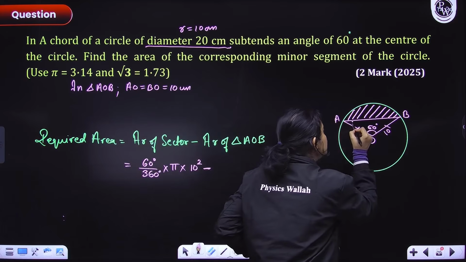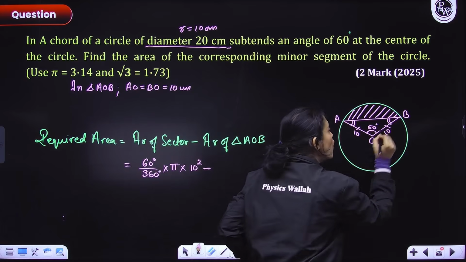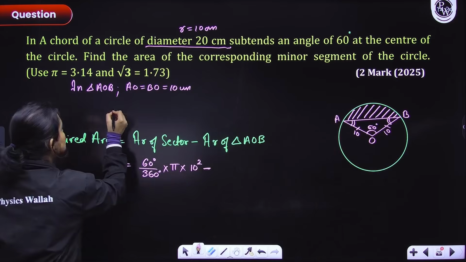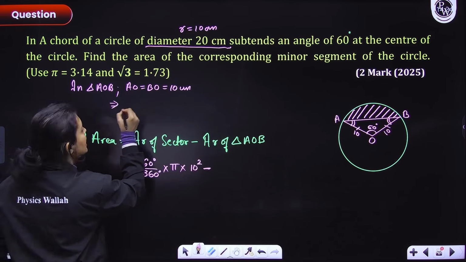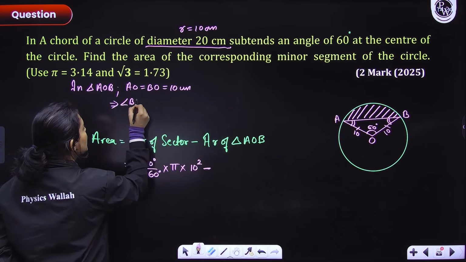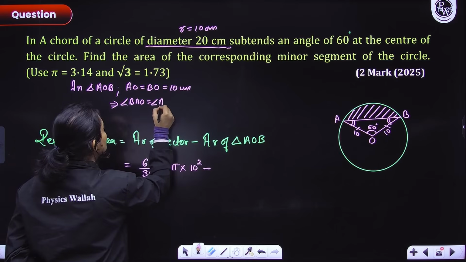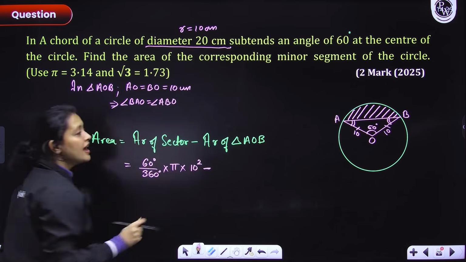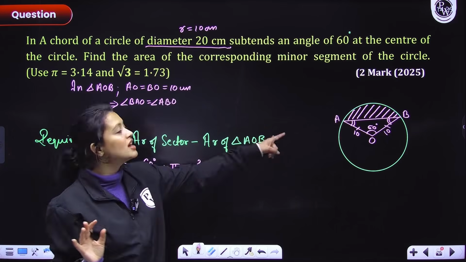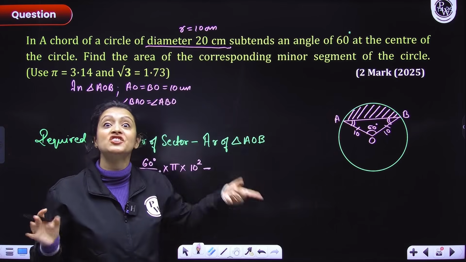So that means that these two angles would also be equal, right? So you'll write it here. Angle BAO is equals to angle ABO. ठीक है? Both these angles would be equal because angles opposite to equal sides in a triangle are equal.